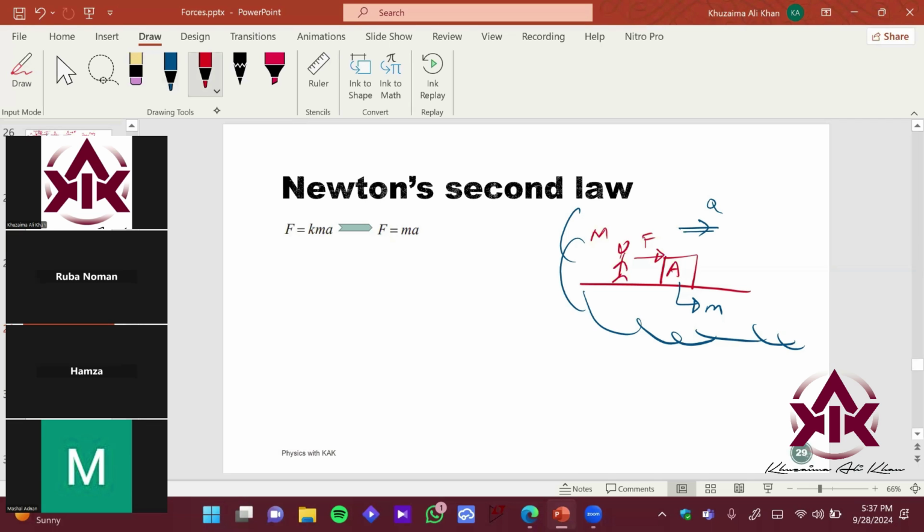So what does it say? Let's talk about the definition of Newton's second law, then we'll derive the formula. Can anyone tell me the definition of Newton's second law? Definition क्या होती है?